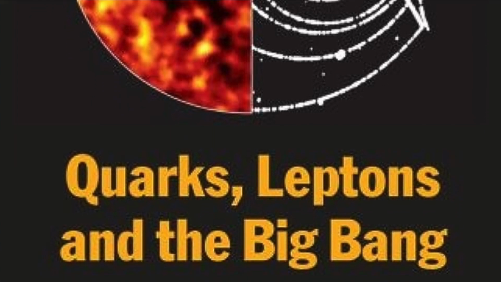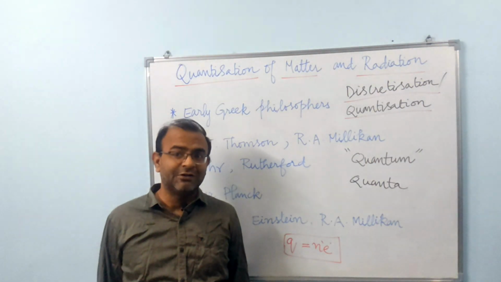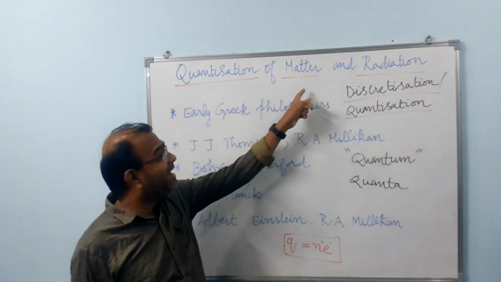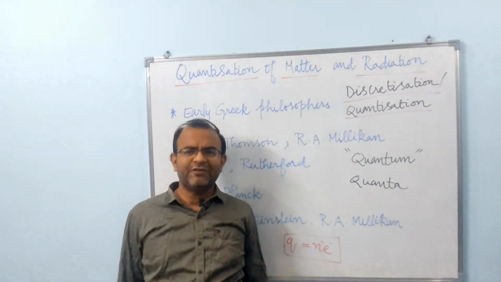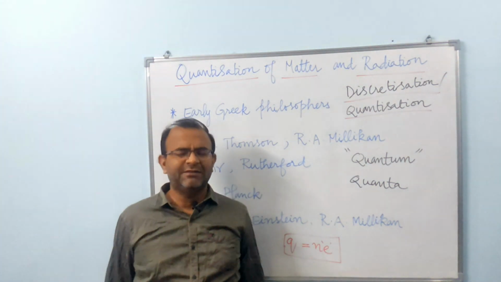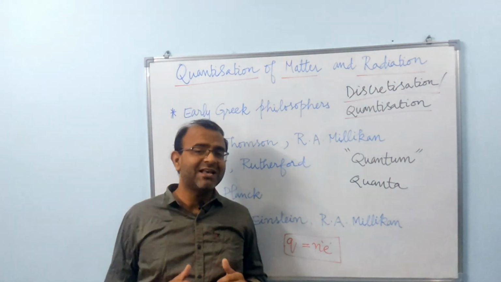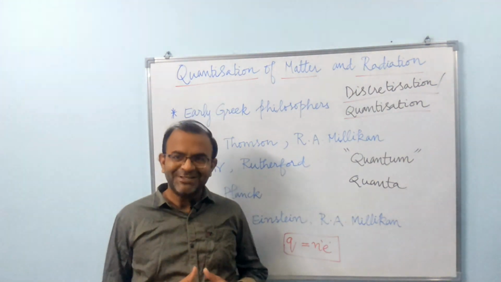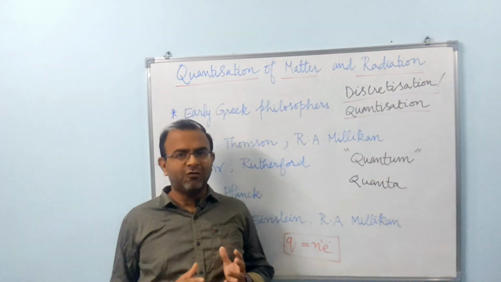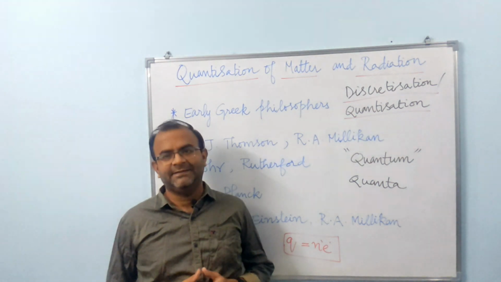But the truly remarkable discovery of mankind has to be the quantization of energy, or the quantization of radiation. When we say quantization of energy, we imply two things. The first is the quantization of energy in general. The next idea is the quantization of light in particular. So essentially, both matter and radiation, of which the observable universe is made, are quantized.